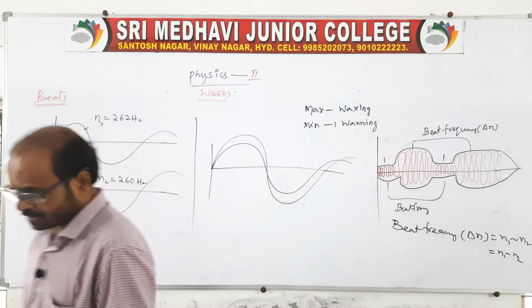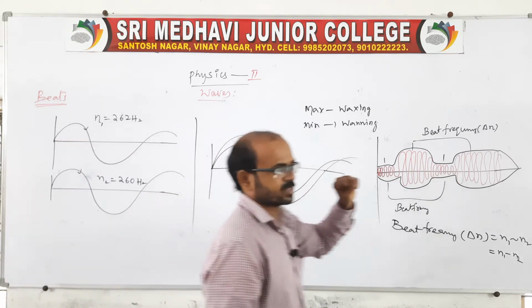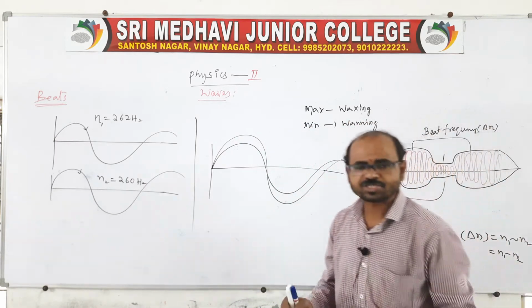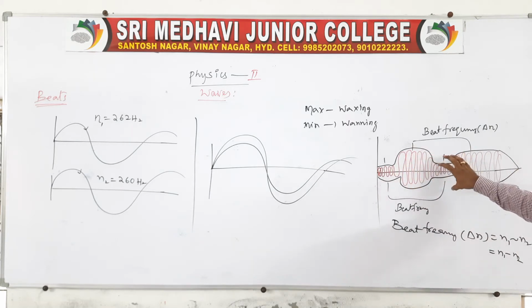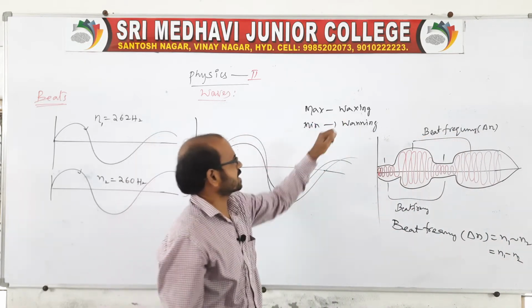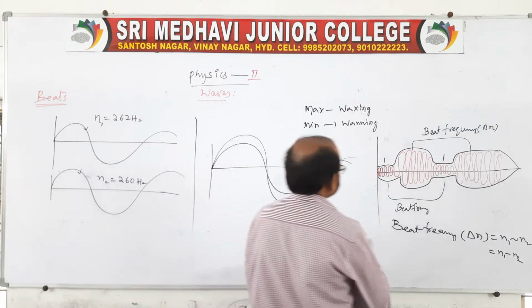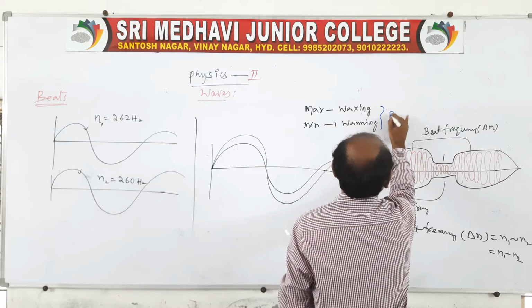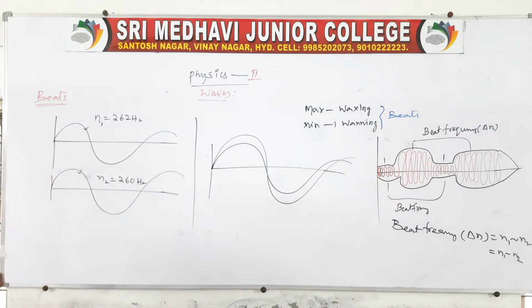Everyone remember, we get beats when two sound waves traveling along the same direction overlap. Because of the superposition of the two waves, we get one place minimum, one place maximum, one place minimum, one place maximum. The maxima and minima together consist of a beat. Maxima is nothing but a waxing, and minima is nothing but a waning, which we call the beats. Clear? And the question is, when do we get the maximum and when do we get the minimum?